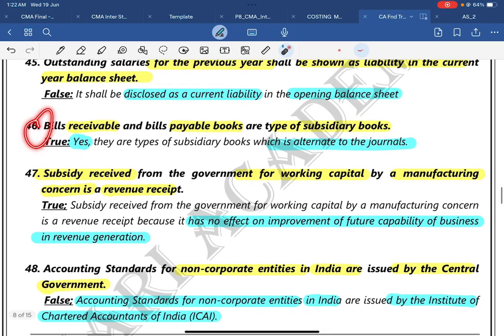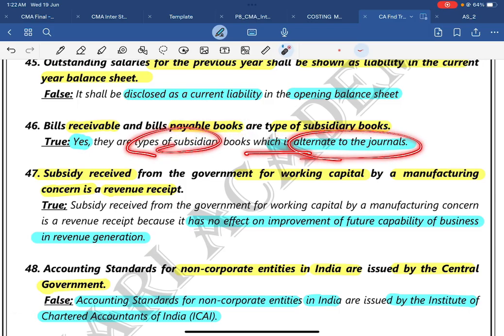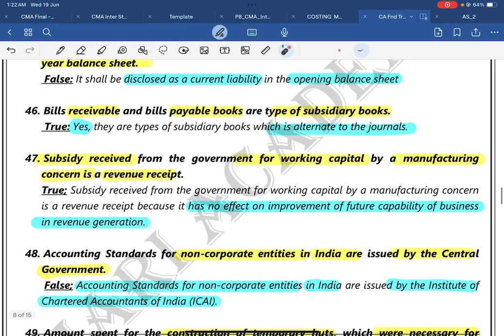Next, question number 46. Bills receivable and bills payable books are the types of subsidiary books. Yes, they are the types of subsidiary books, which is an alternative to the journals. If you want to write more on bills receivables and bills payables, you can add a point to it.